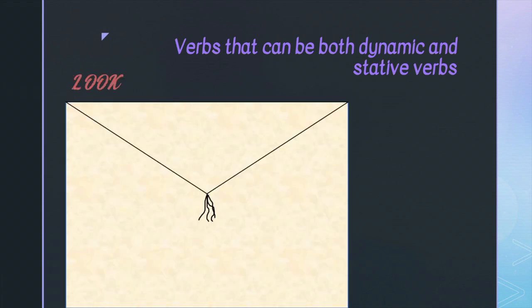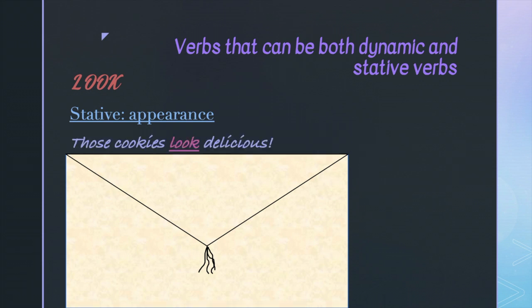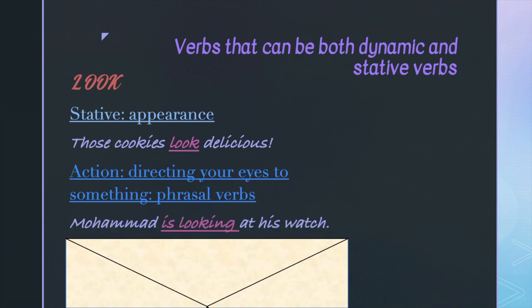Next, look. The stative meaning is about appearance. So we might say something like, those cookies look delicious. And that's usually the way cookies look, right? The action use of the verb look is about directing your eyes to something, or it could be used as a phrasal verb. We might say, Mohammed is looking at his watch. We're just saying what Mohammed is doing right now. Maybe he has a train to catch. He needs to know the time. So he looks at his watch.